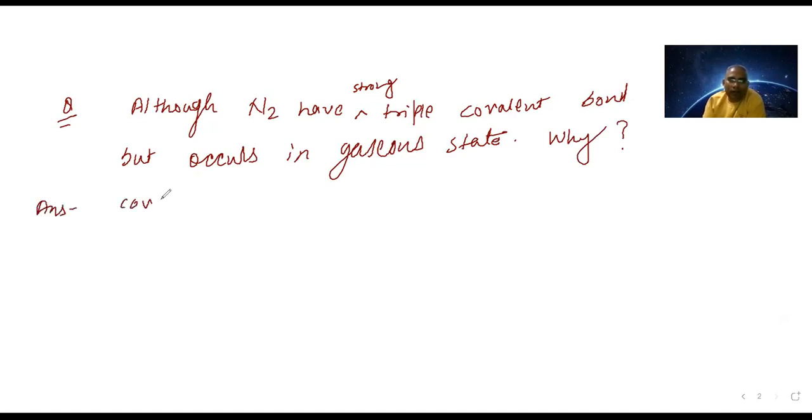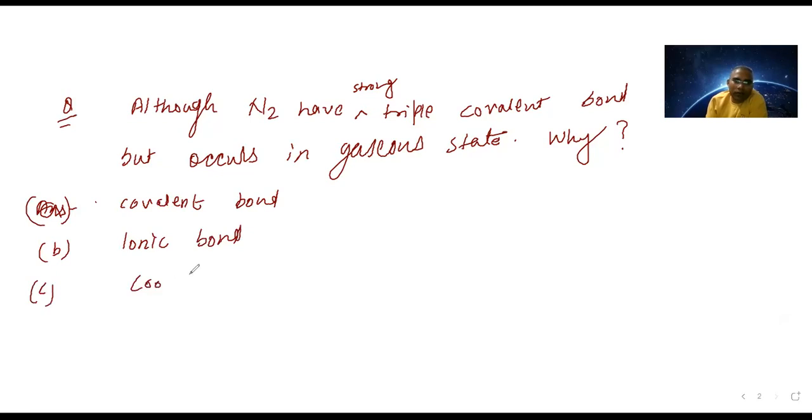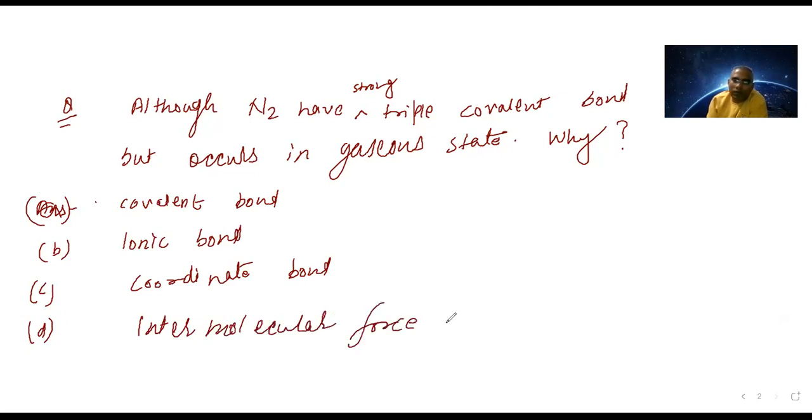I am giving you answer options now. A option is covalent bond. B option, ionic bond. C option, coordinate bond. And the last one, D option, intermolecular force of attraction. Tell me, it will be D, right? Yeah. So the answer is intermolecular force of attraction.